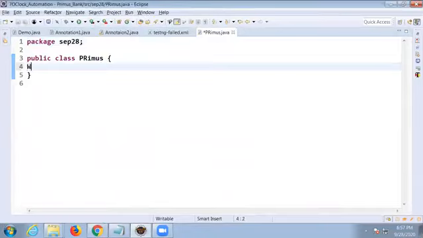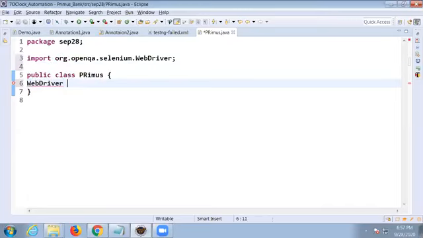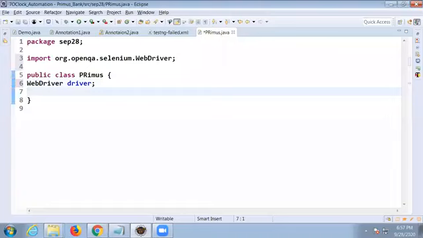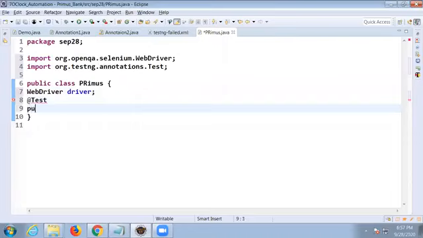So for that, I am declaring an object for WebDriver, the object is driver. I want only WebDriver and the test case. Test case means @Test, Ctrl+Space. Public void method name is verifyLogin.